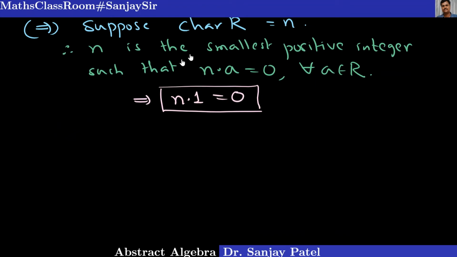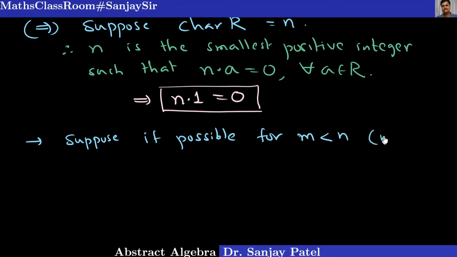So what I am going to do is I will take some other integer. Suppose, if possible, for some integer m less than n, where m is some positive integer, we have m into 1 equal to 0.